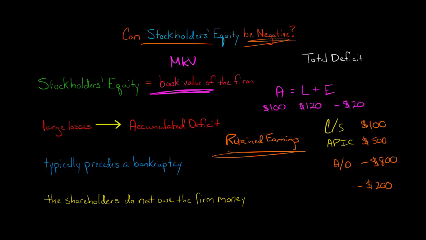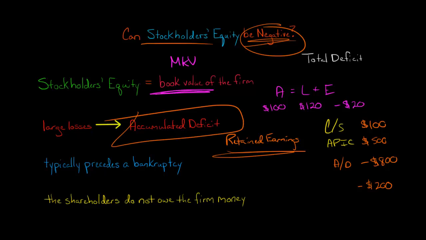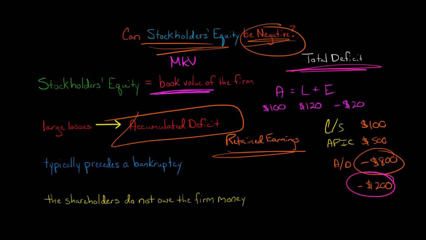However, when we see this scenario with negative stockholders' equity, it means the company is losing a lot of money. This accumulated deficit account is piling up. That's why it's causing equity to be negative. The company's losing a lot of money, and so eventually people say, I'm not going to lend the company money anymore, and so forth. And also another implication, you might be wondering, well, when there is negative equity, like in this scenario where we have negative $200 of total stockholders' equity, which, by the way, we call a total deficit.